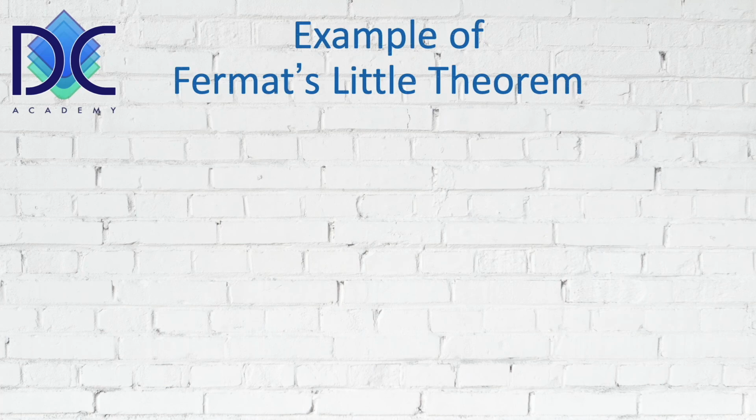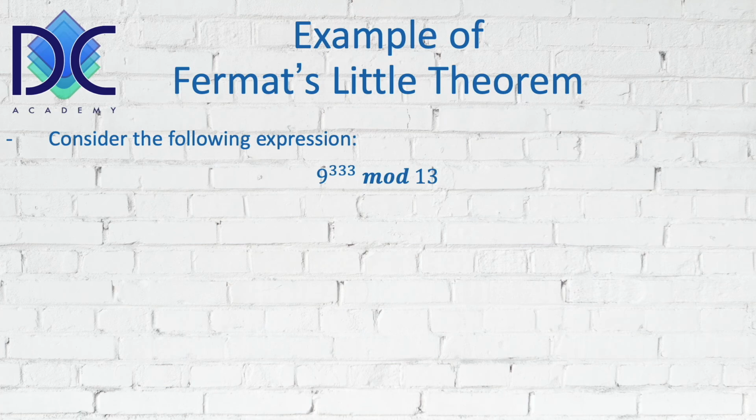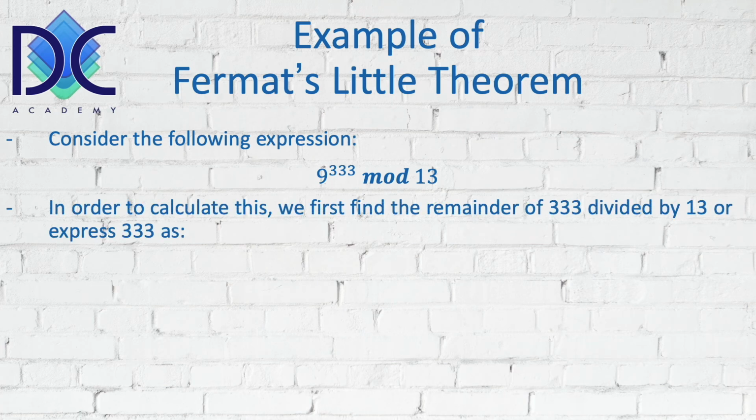Let's have a look at an example of Fermat's little theorem, and we consider the following expression: 9 to the power 333 modulus 13. So in fact, we want to find the solution of this. In order to calculate, we first find the remainder of 333 divided by 12, which is p minus 1.